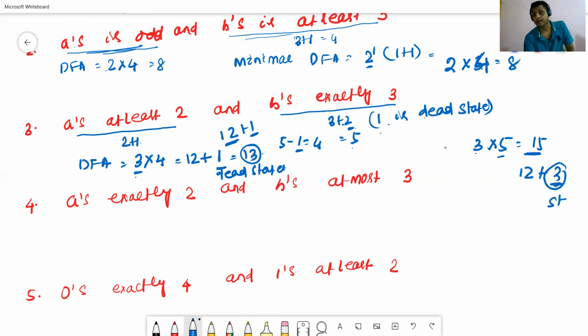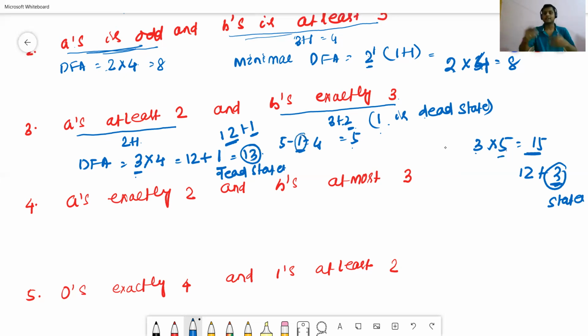But a DFA contains a maximum of 1 dead state. A DFA never contains more than 1 dead state. This is important. So that's why we remove 1 from here.